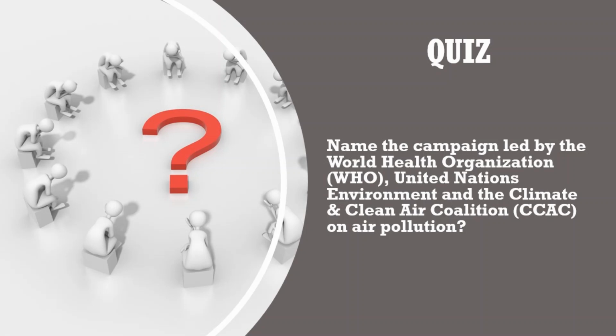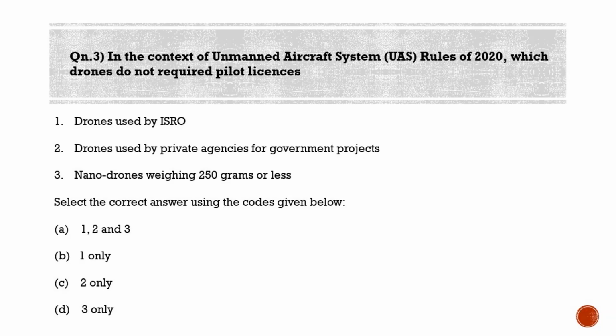We will now move to the last question. The last question is in the context of unmanned aircraft system UAS rules of 2020. Which drones do not require pilot licenses? 1. Drones used by ISRO. 2. Drones used by private agencies for government projects. 3. Nano drones weighing 250 grams or less. Select the correct answer using the codes given below. Option A, 1, 2 and 3. Option B, 1 only. Option C, 2 only. And option D, 3 only.